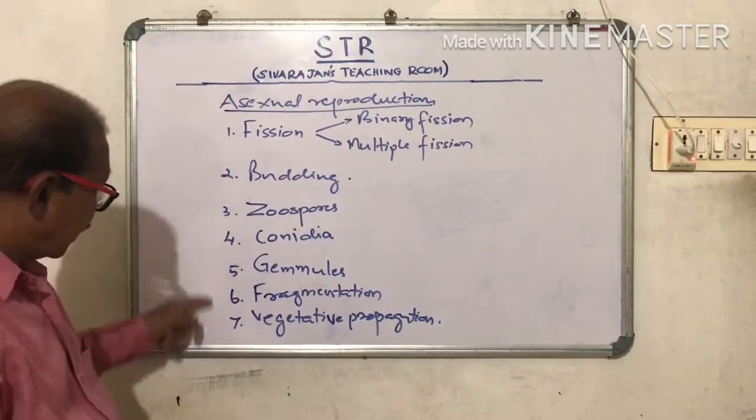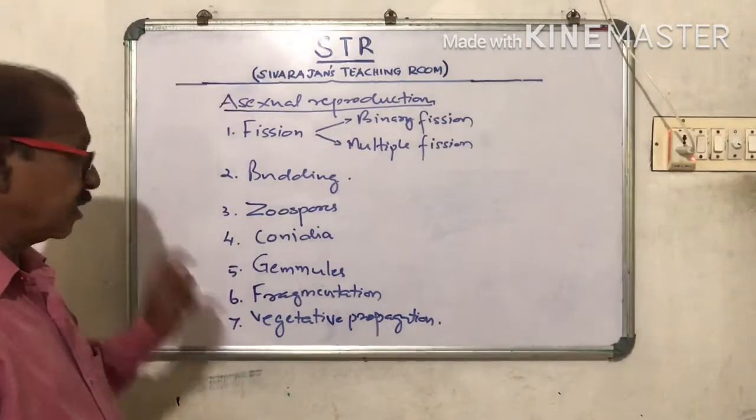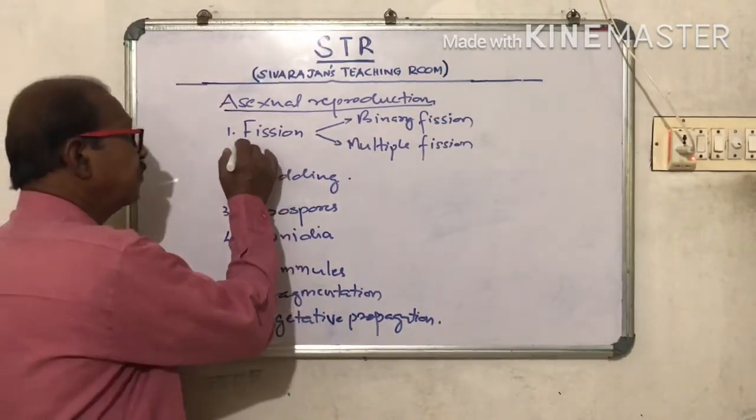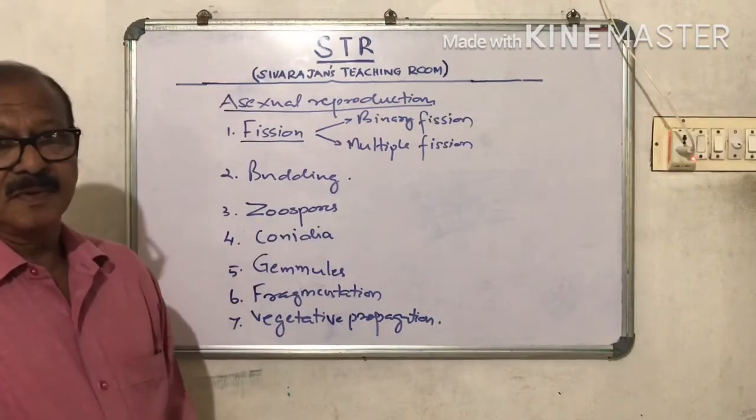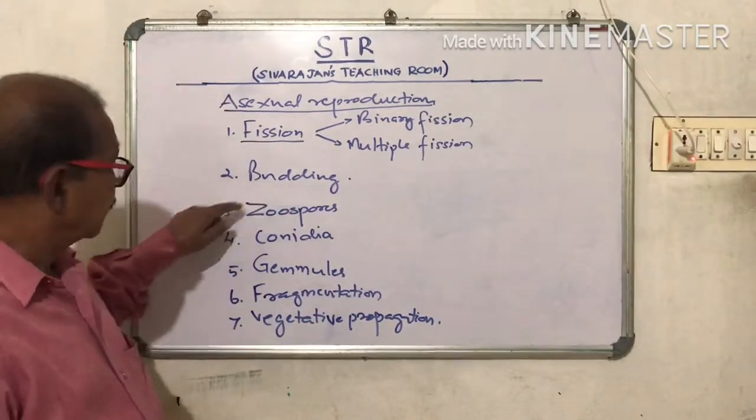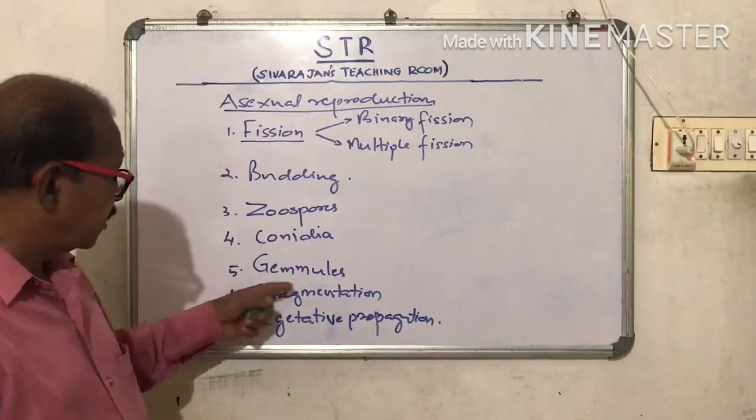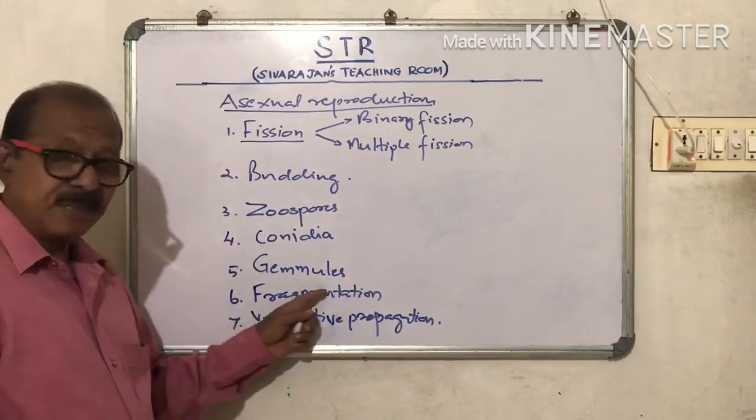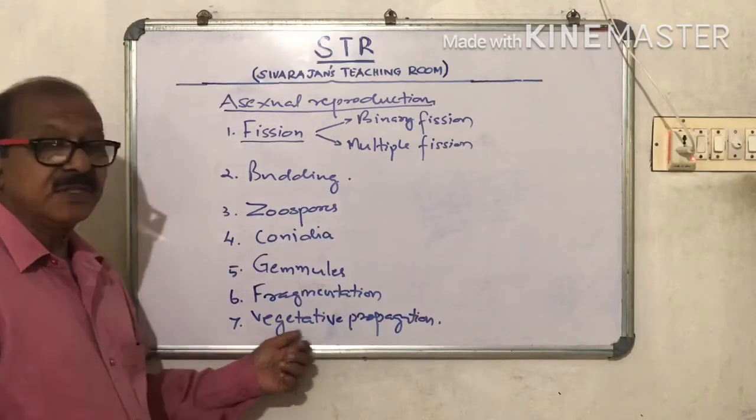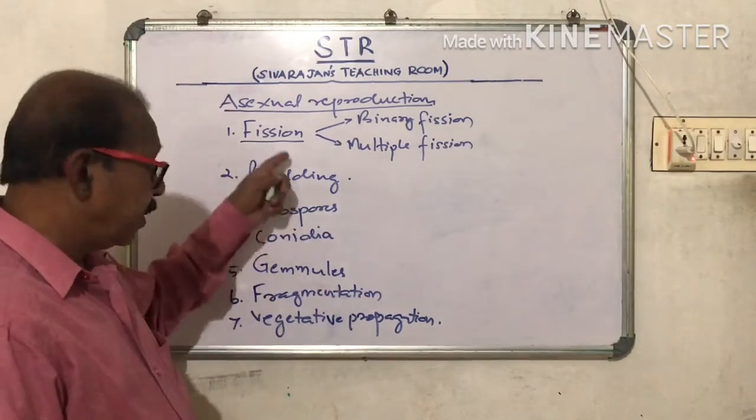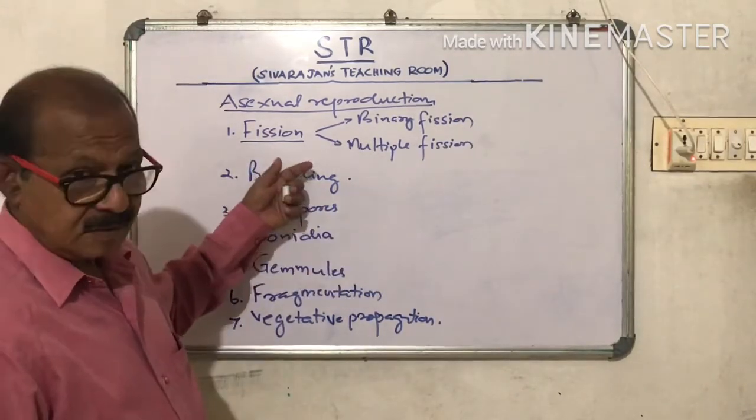There are 7 different types of asexual reproduction methods. The first one is fission. The second is budding. Third, zoospores. Fourth, conidia. Fifth, gemmules. Sixth, fragmentation. And seventh, vegetative propagation. And we will be seeing one after another.